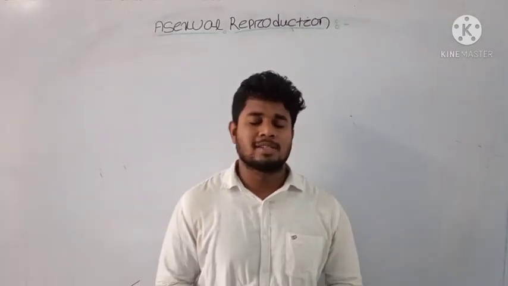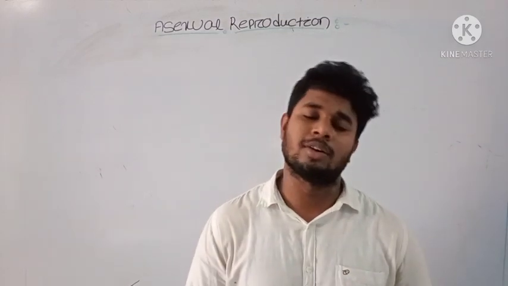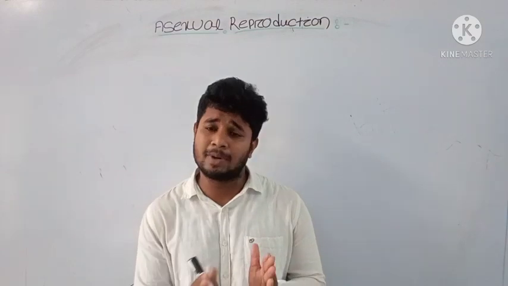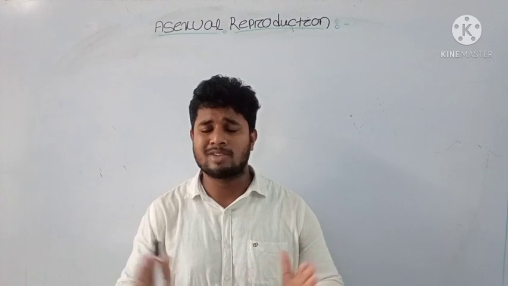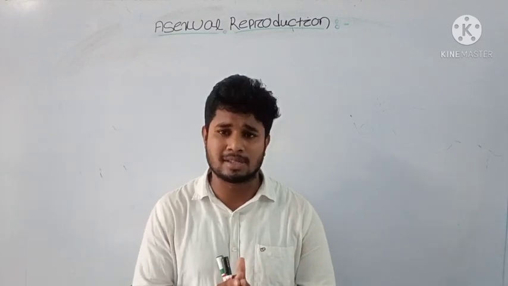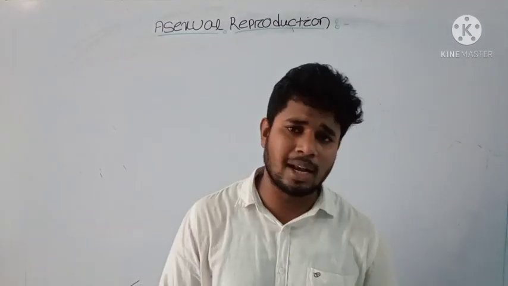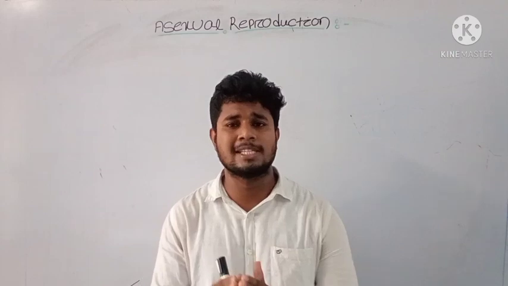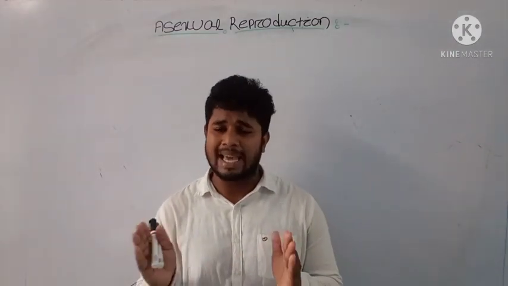Good morning students. Welcome back to the second video lecture from your chapter, Reproduction in Organisms. In the previous class we discussed in detail the reproduction process, the definition of reproduction, and the different types of reproduction. Reproduction can be defined as a method of production of a new individual from the old individual, and that new individual is morphologically and genetically similar to the parent cell.